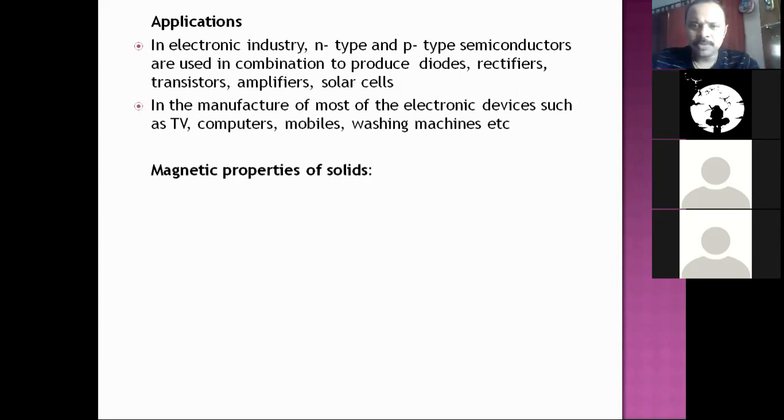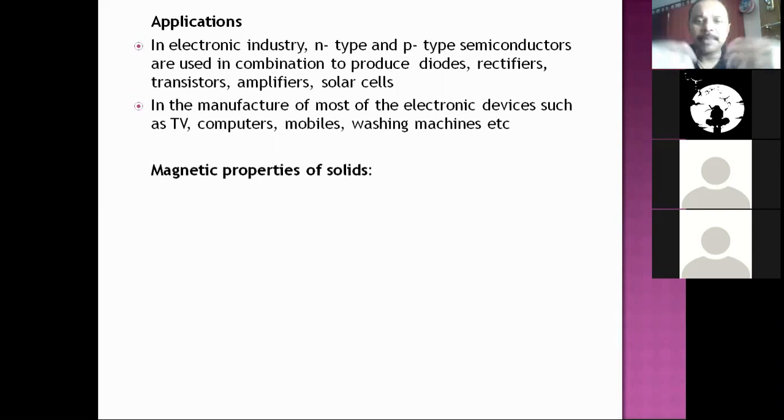Now, any motion of a charged particle generates a magnetic field. The rotation of the electron and the revolution of the electron around the nucleus result in a net magnetic field. So the atom itself behaves like a tiny magnet due to this electron motion. So overall, any substance will have magnetic property.